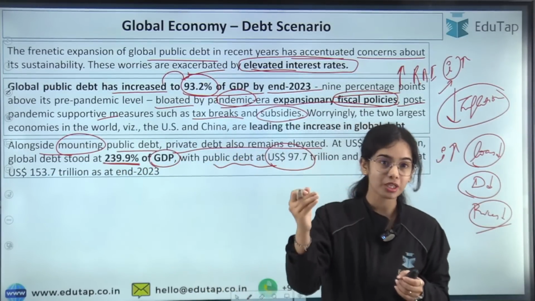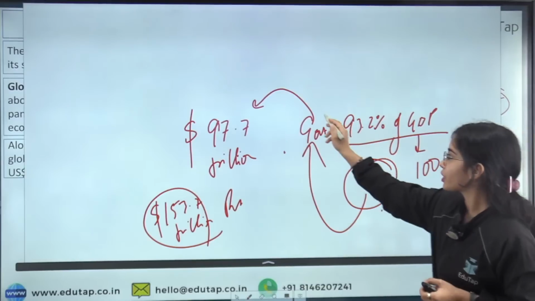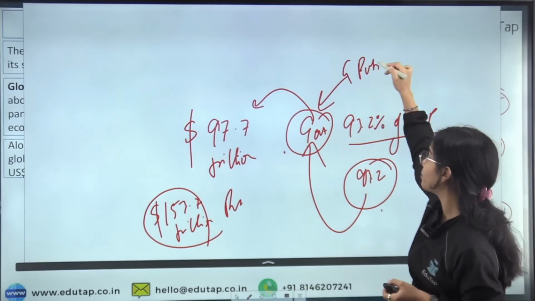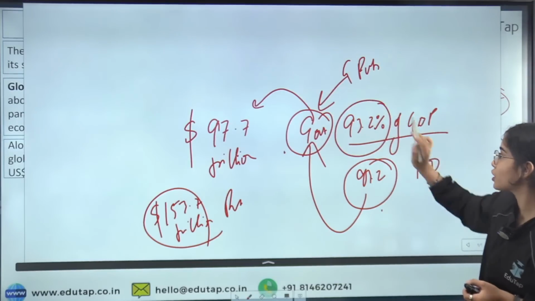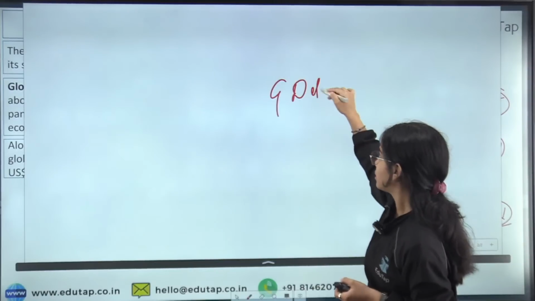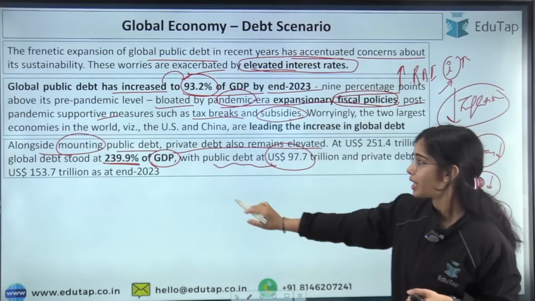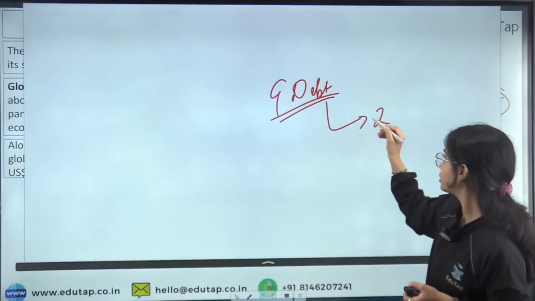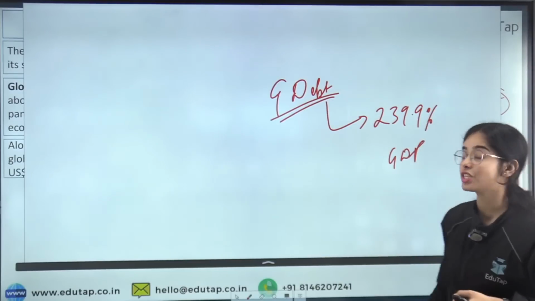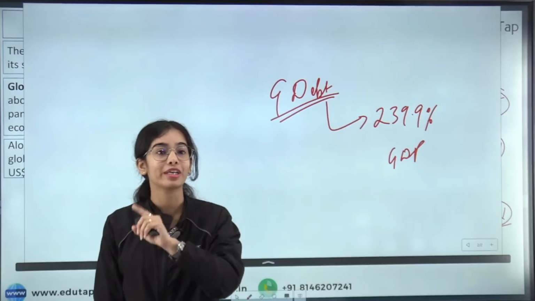So you have to remember the percentages, or focus on the percentages: the global public debt is 93.2% of the GDP, while the total global debt is around 239.9% of the GDP. That means if the GDP is 100 rupees, the global debt is 239.9 rupees.